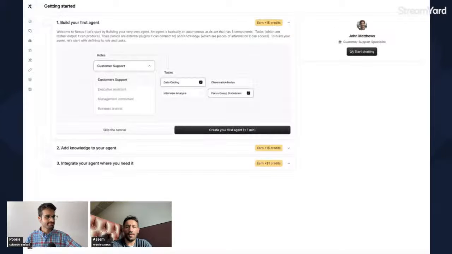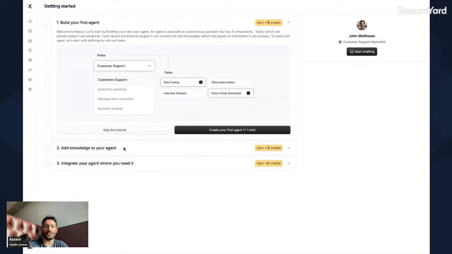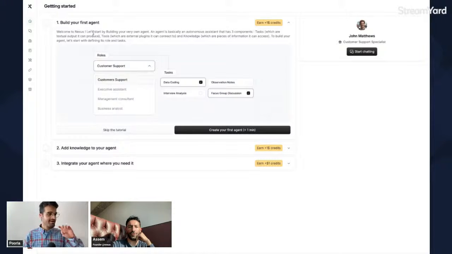Yeah, cool. So basically, I'm on Nexus. If you go on gpt.nexus, that's how it works. You sign up, you answer a few questions, and you're basically ready to go. We have a very simple build-your-own-agent feature on our website. So if you go into the home, basically what you do, yeah.